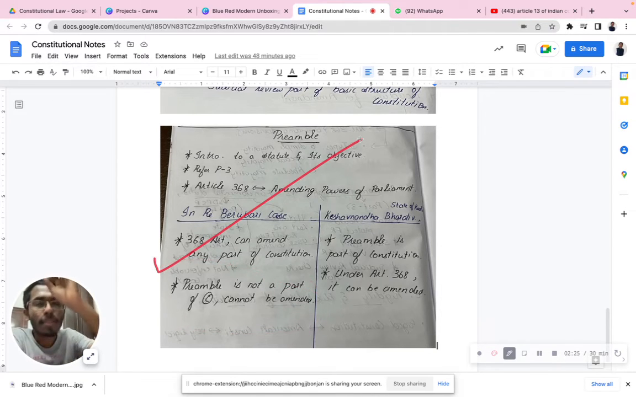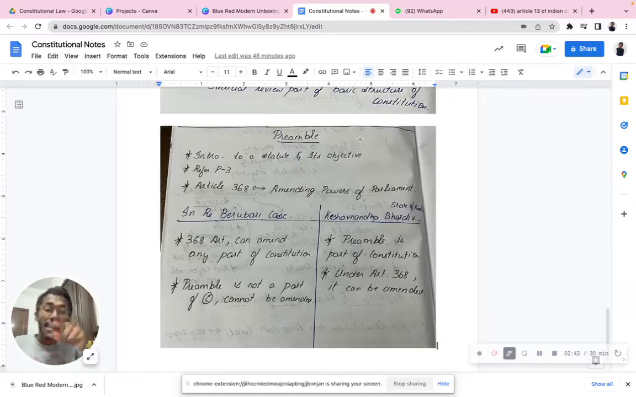Remember, whenever you study preamble, the two case laws you have to remember are the Berubari case and the Kesavananda Bharati case. In the Berubari case, they said very clearly that preamble is not part of the constitution. As such, there is no need for Article 368 to amend the preamble, because it is not part of the constitution and it cannot be amended. Whereas the Kesavananda Bharati case later overruled it. Okay, this was the first case. Later, it was overruled in the Kesavananda Bharati case, and it was said that preamble is part of the constitution, and under Article 368, it can basically be amended.